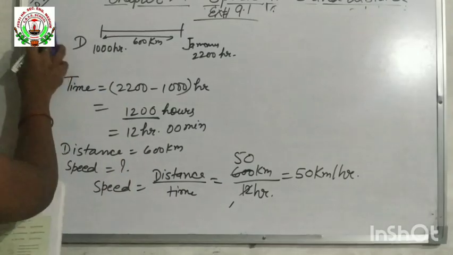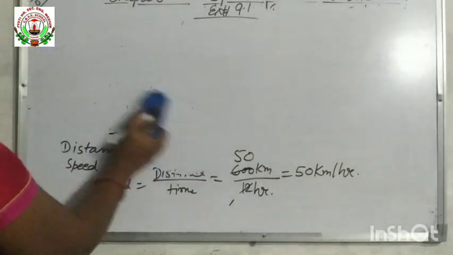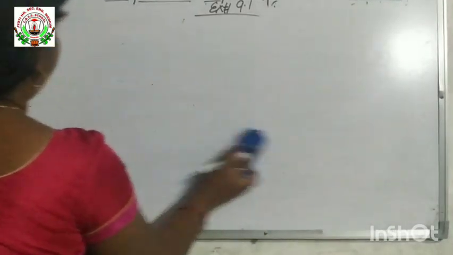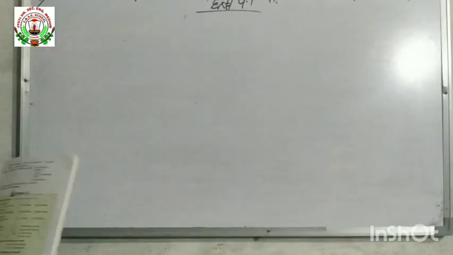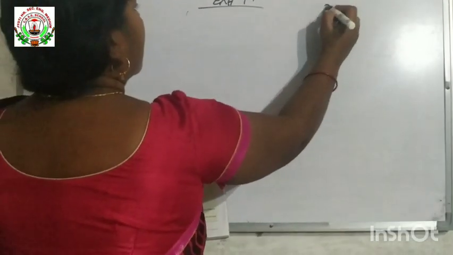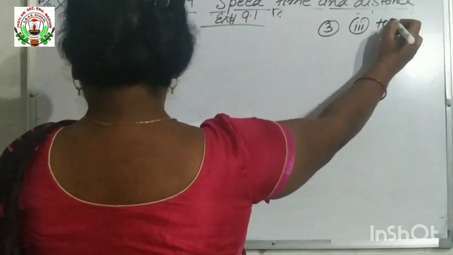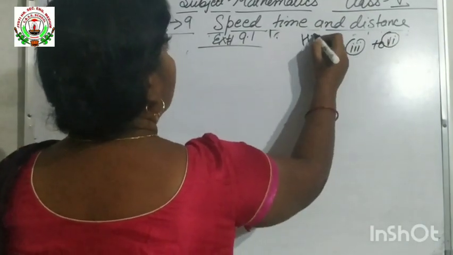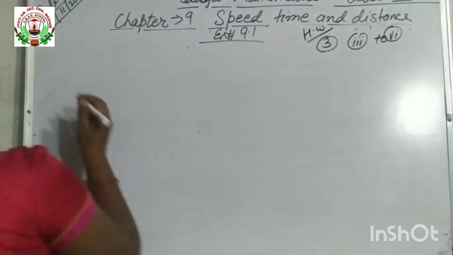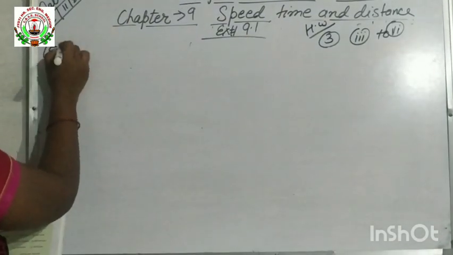Now next question is question number 5. It is our last question. And the rest of the questions, we have completed 1, 2 and 3. You will do 4 to 6. You will try to do it. It will be your homework. Understood? Now we will solve question number 5.